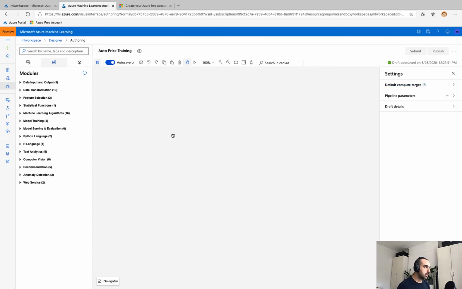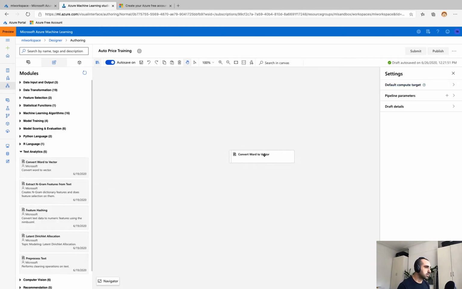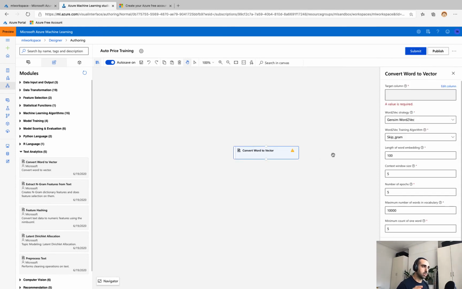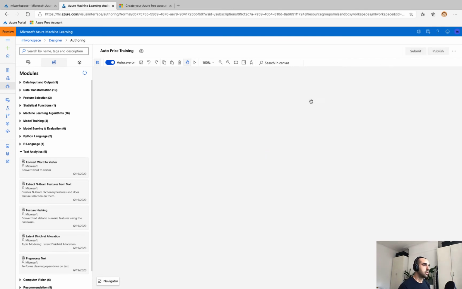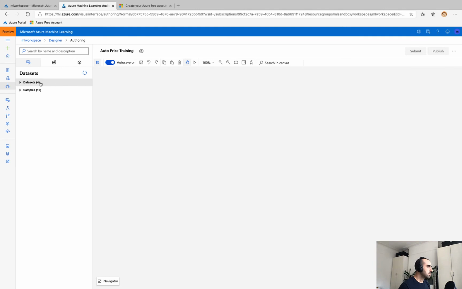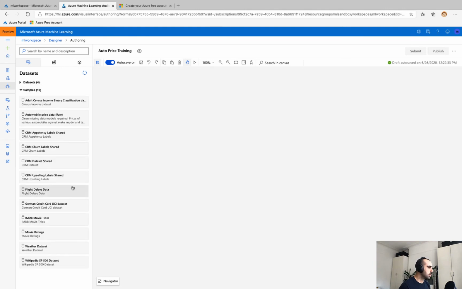Now, if I drag in a module, let's say convert word to vector, that settings pane will update based on where I've got my focus. At the moment, I'm focused on that module, so I can see the properties that are unique to that module. And what's interesting down below is run settings. If I click on that, you can see by default, it will use the default compute target aligned to the pipeline, but we can override that for any particular module. So if you have a module that is better geared towards a particular type of cluster, you can override that at a module by module level. Okay, all right, so I think we're good to go. Let's start off by dragging in our automobile price dataset.